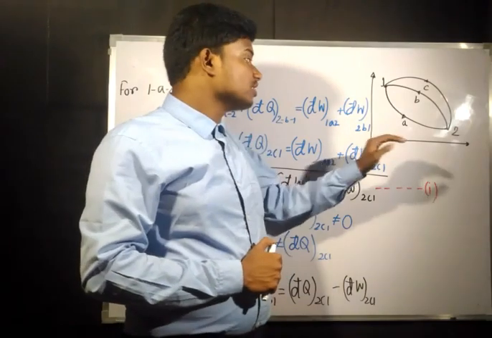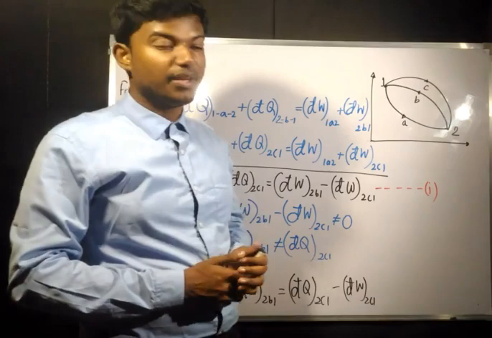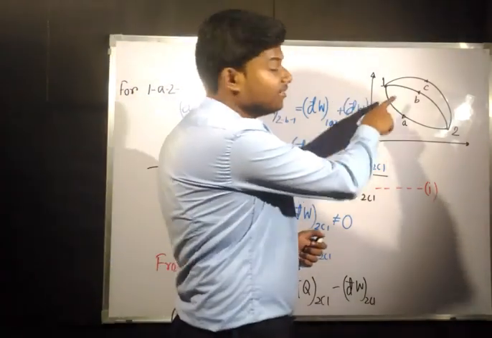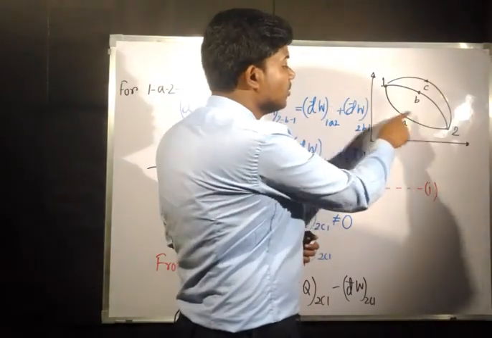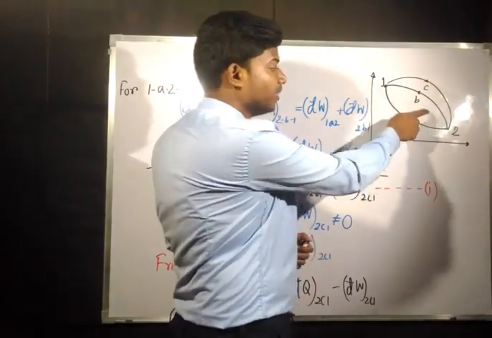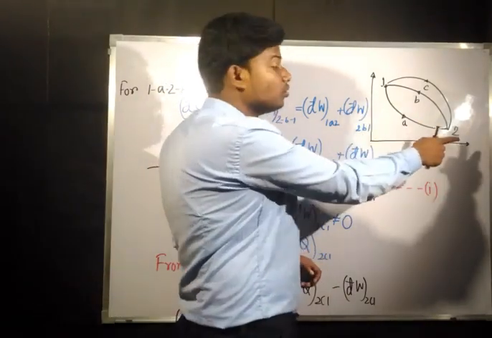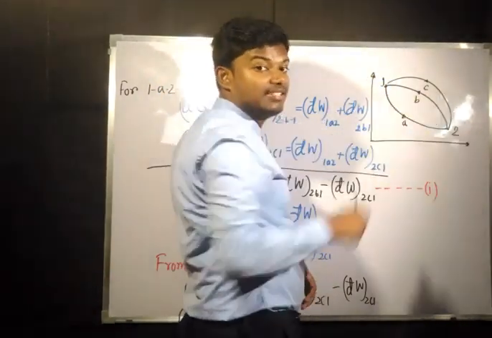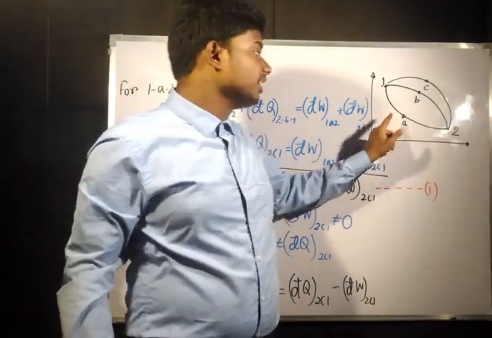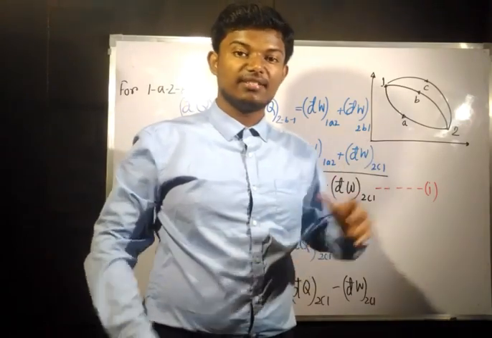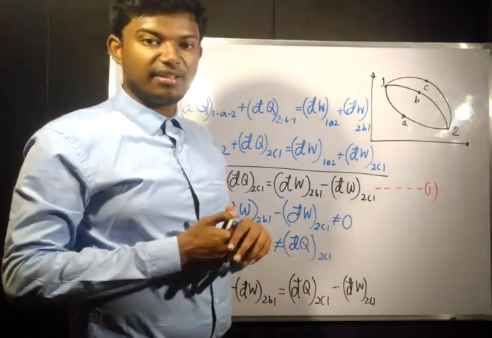So for the first law of thermodynamics, we have made two cycles from these three processes. That means one cycle is 1A2B1, that is from 1 to 2 via path A and 2 to 1 via path B. And another cycle is from 1 to 2 via path A and 2 to 1 via path C. Okay, so path A and path B consist of one cycle, and path A and path C consist of another cycle. After this we are going to find out some results.